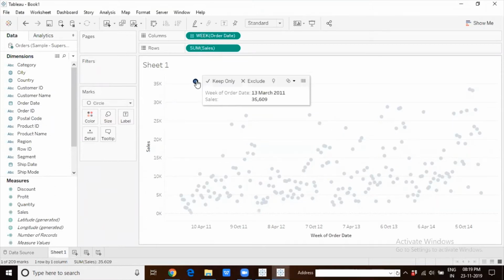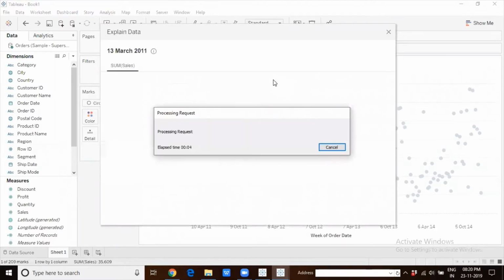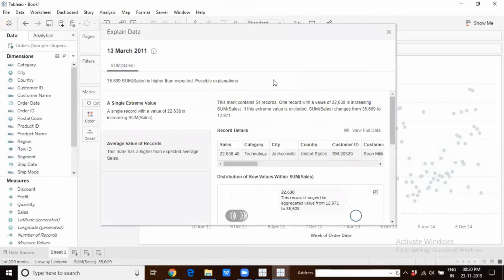When I click on that data point, of course, we have the quick filter options like keep only and exclude on the tooltip. But there is an explain data icon, which is active. If the explain data icon is not active, it means Tableau does not think that data point needs any further analysis or exploration. If this is active, that means it needs an explanation. You just click on it. Tableau will apply the Bayesian methods. It applies a lot of algorithms and comes up with the best or optimum explanation for what caused that particular data point.